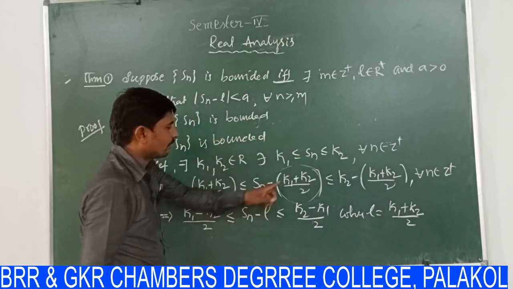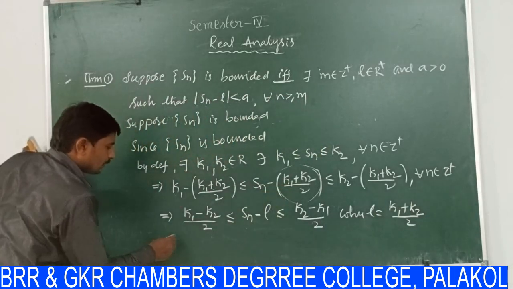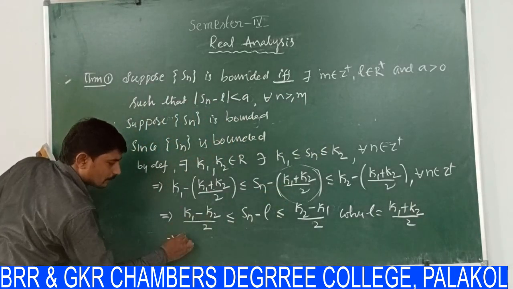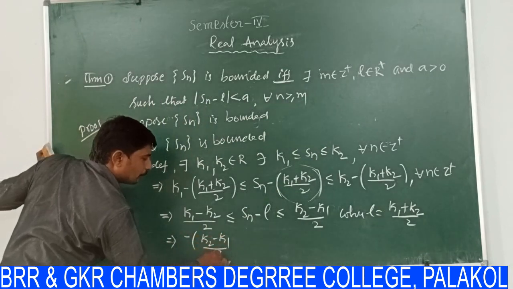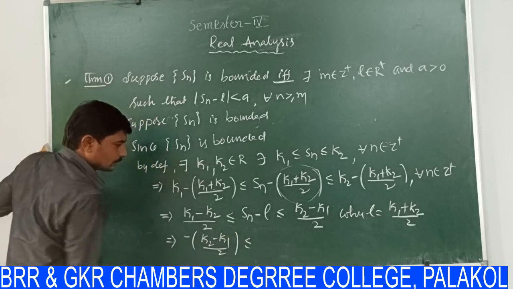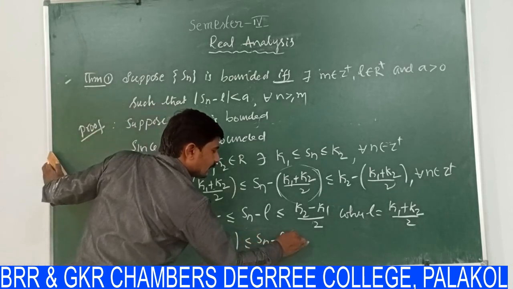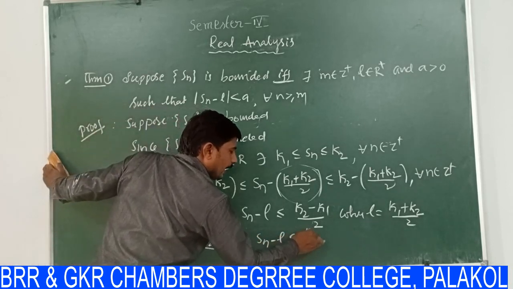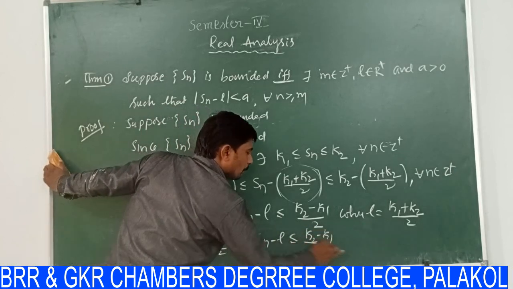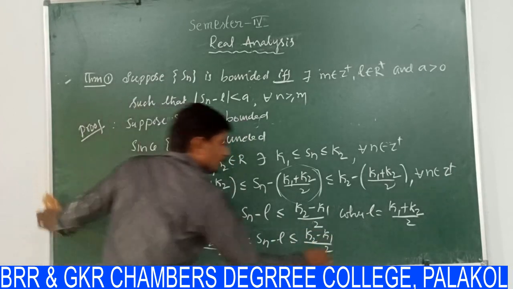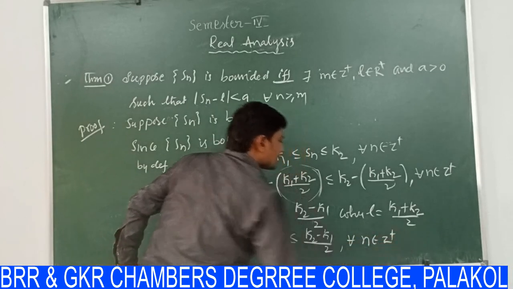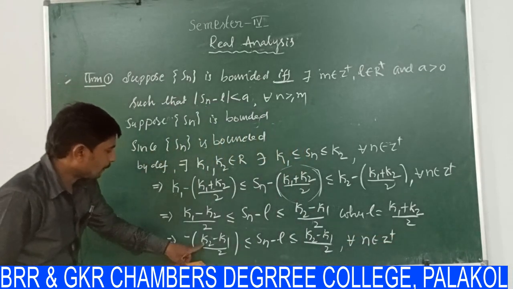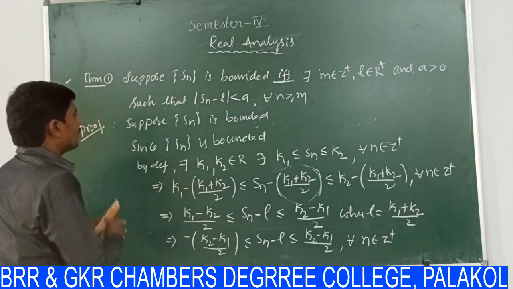This can also be written as minus (k2 minus k1) by 2 is less than or equal to Sn minus L is less than or equal to (k2 minus k1) by 2 for all n belongs to Z plus. I am representing (k2 minus k1) by 2 by some number.